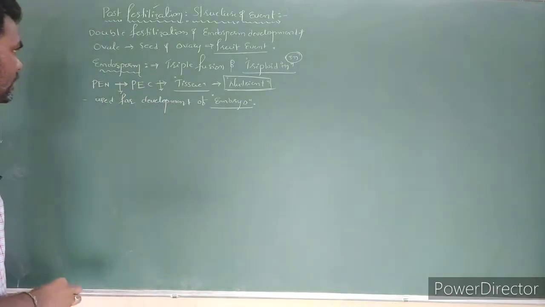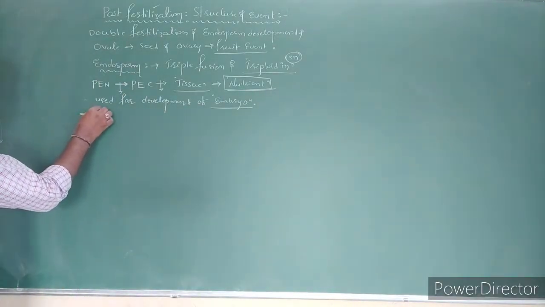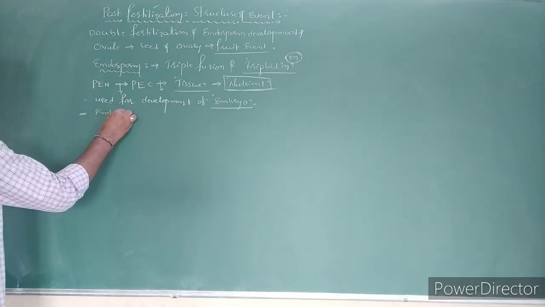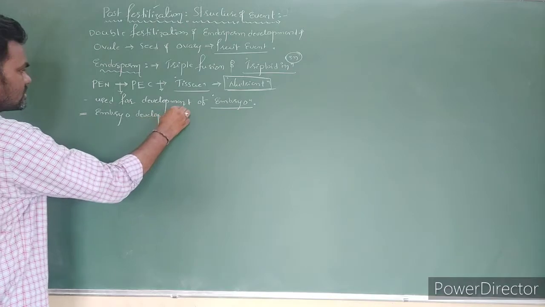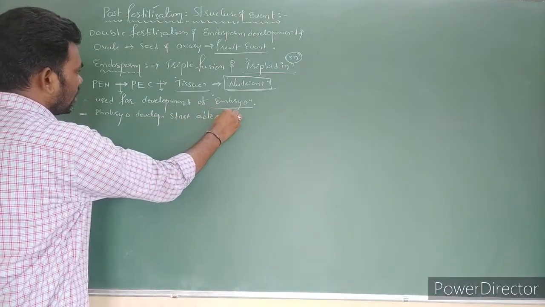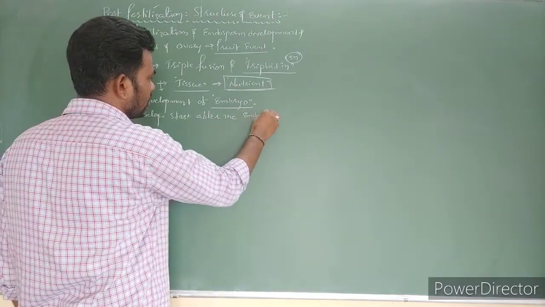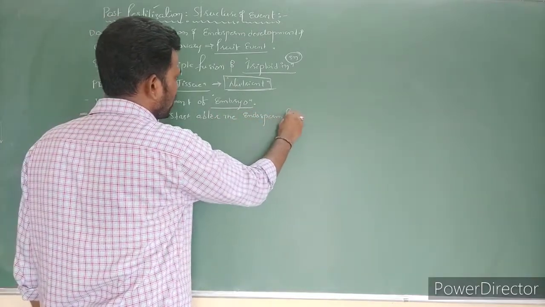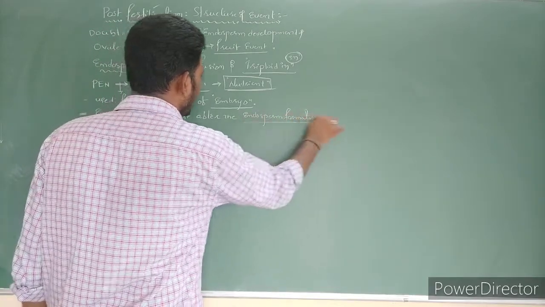So generally embryo development starts after the endosperm formation, right?